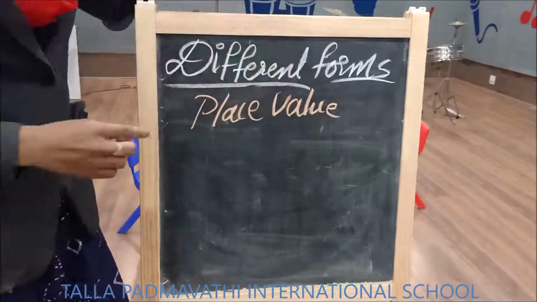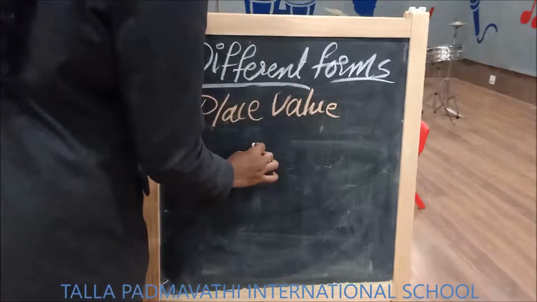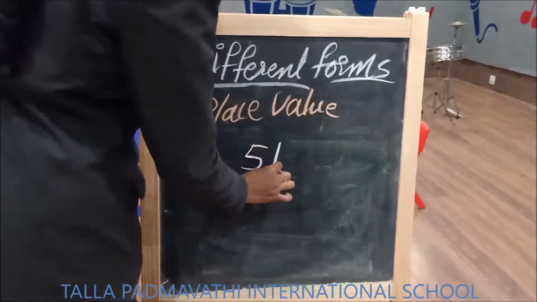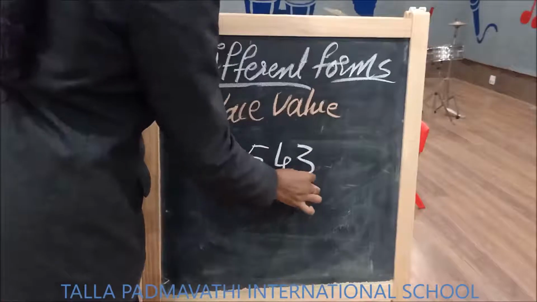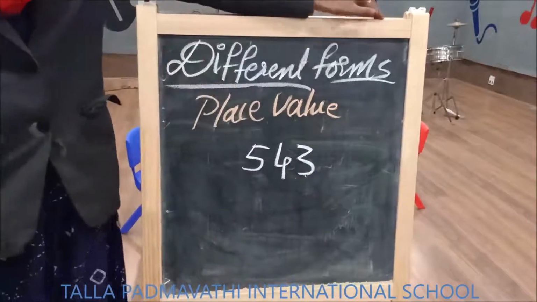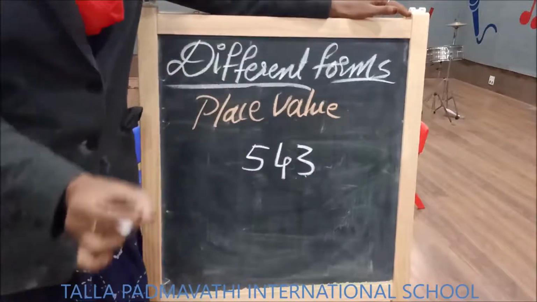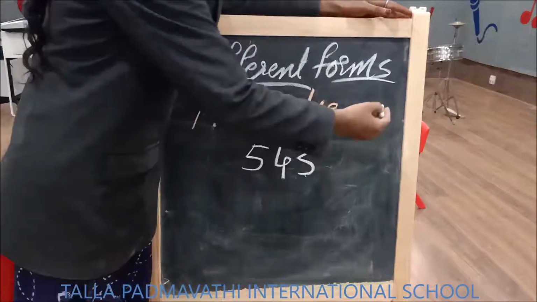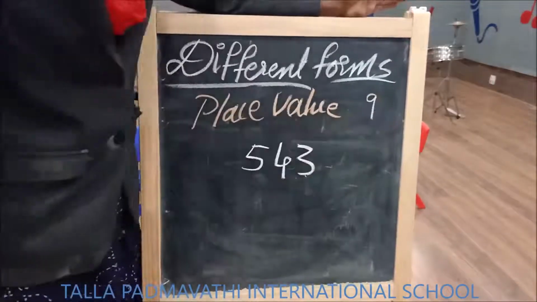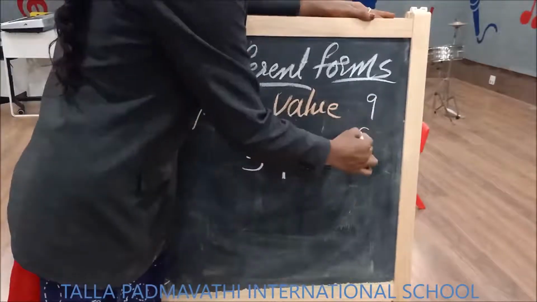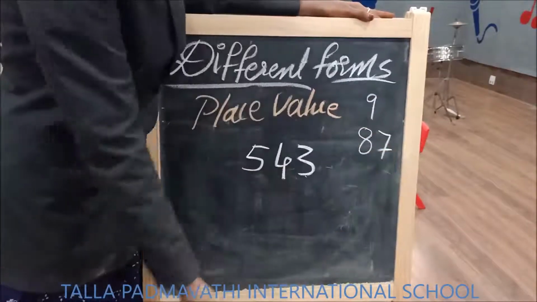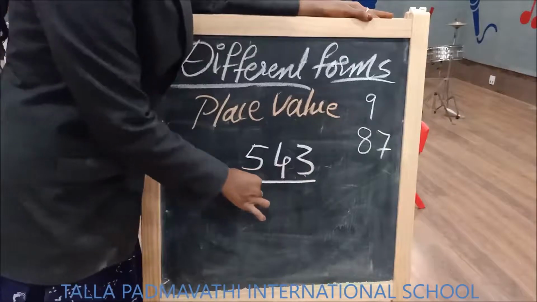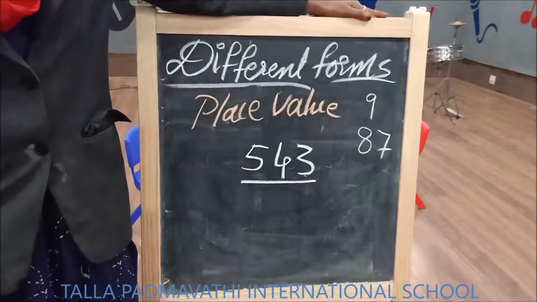To understand this concept, first of all let us know what place values are. Let us take a 3-digit number: 5, 4, 3. My question is, how to read the number? When it was a 2-digit number, like 87, we know how to read it. But how to read a 3-digit number?